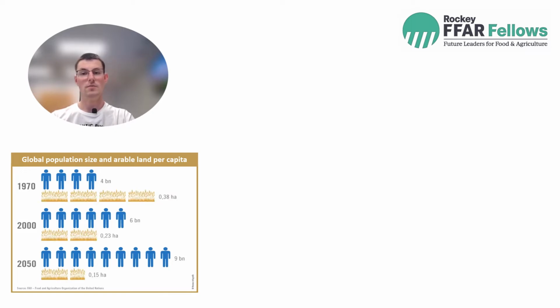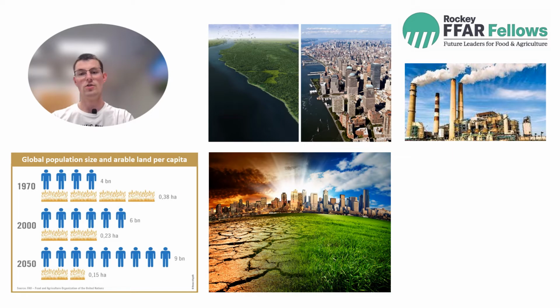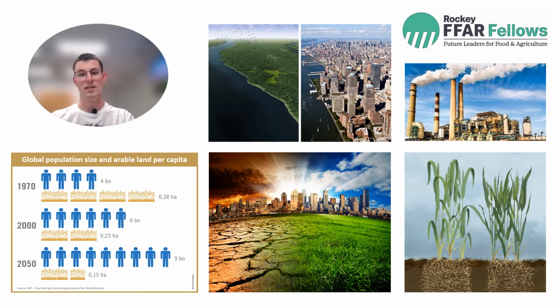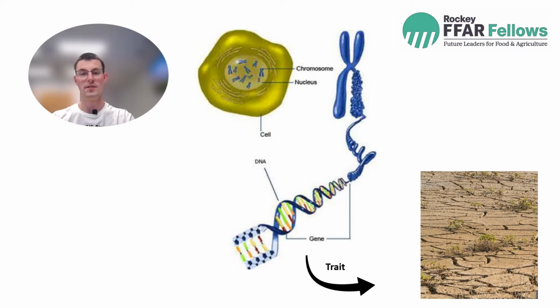Due to arable land being converted to urban or industrial areas, as well as climate change contributing to increased temperatures, changes in precipitation patterns, and reductions in water availability, our best bet is to increase crop yield and breed for climate change resilient crops. Plant scientists breed plants by changing their hereditary information contained in a genome within each plant cell. A basic functional unit of a genome is a gene, and one or more gene products can contribute towards a specific trait like resilience against water shortage.